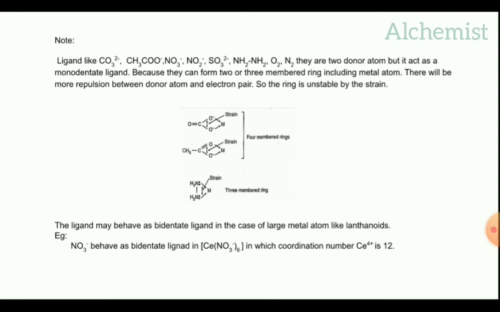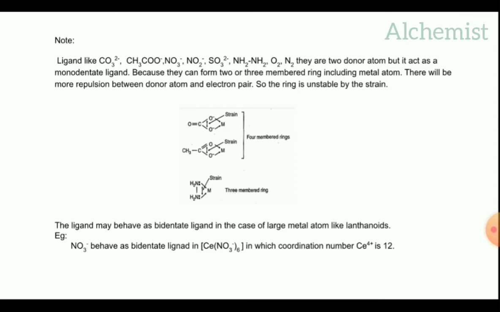In the case of acetato, it will be linked with the metal atom. We can see the same strain as compared to CO3 2 minus. That strain will destroy the structure of that complex. So this compound is unstable.